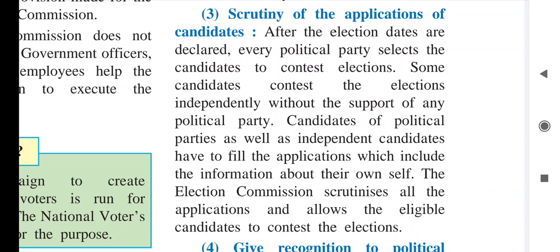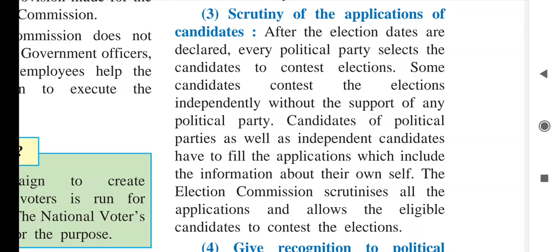All these candidates have to fill in the application, and in that application form they have to write complete information about themselves. That is compulsory. As you have decided to stand in the election, you have to give your detailed information to the Election Commission.